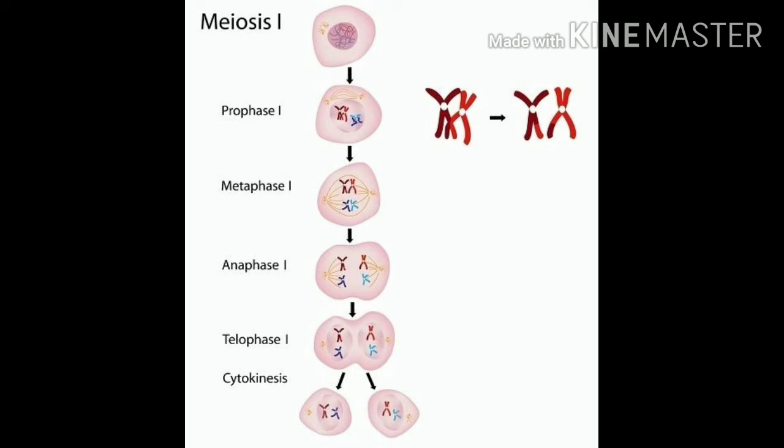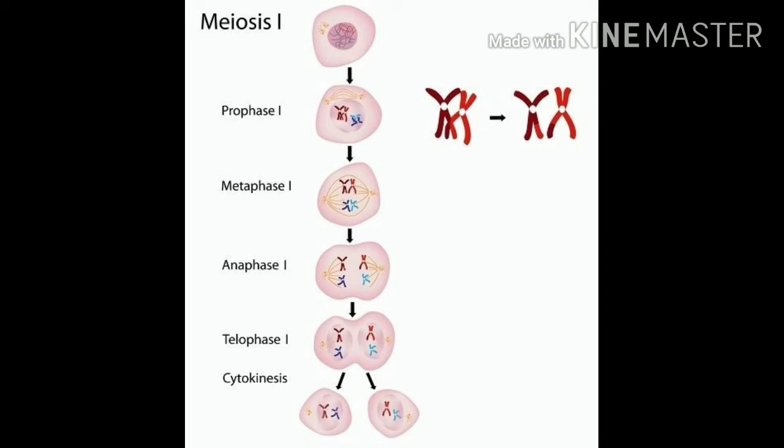This stage of chromosomes is called the diad stage. That is, half of the chromosomes will move to one pole of the cell, and the other half of the chromosomes moves to the other pole of the cell. That happens in the anaphase 1.